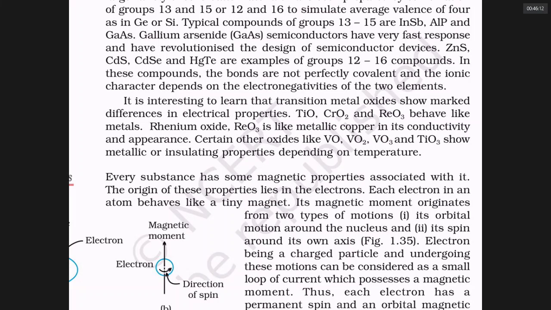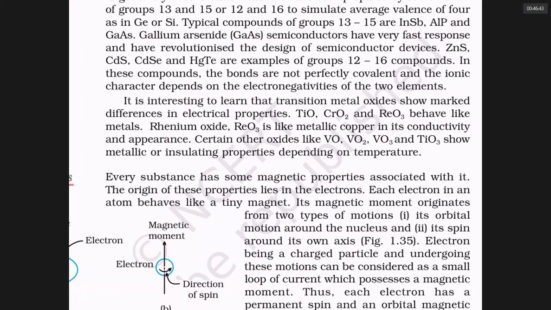So TiO, CrO2, ReO3 are very good conductors; they behave like metals. Especially rhenium trioxide conducts so nicely, like copper. The oxides of vanadium and titanium, like Ti2O3, depending on temperature, are insulators at some temperature, semiconductors at some temperature, conductors at some temperature, and at a different temperature very good conductors.